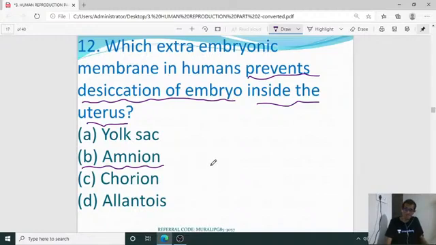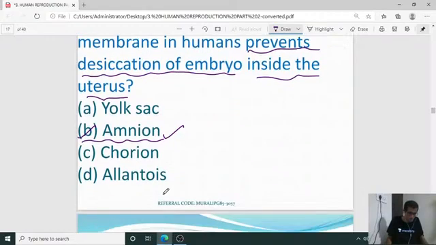after the implantation, that will protect the embryo inside the uterus, because the uterus pH is acidic, so desiccation may occur. The destruction of the developing embryo may happen at the initial level, so protection is given to that young embryo or developing fetus by the amnion layer with amniotic fluid. So the right answer is B for the 12th one. Okay.